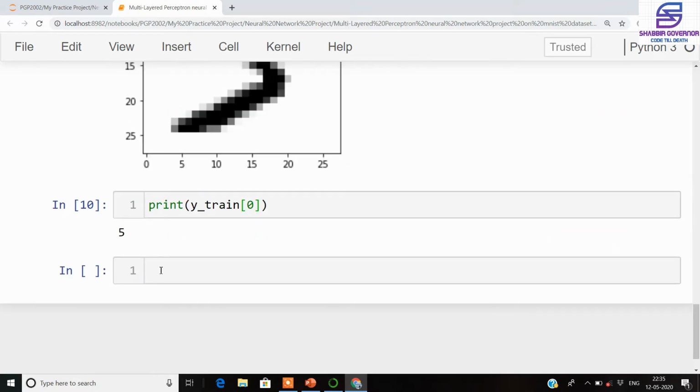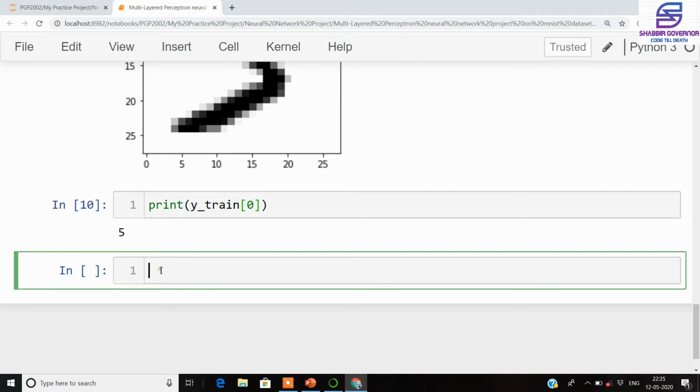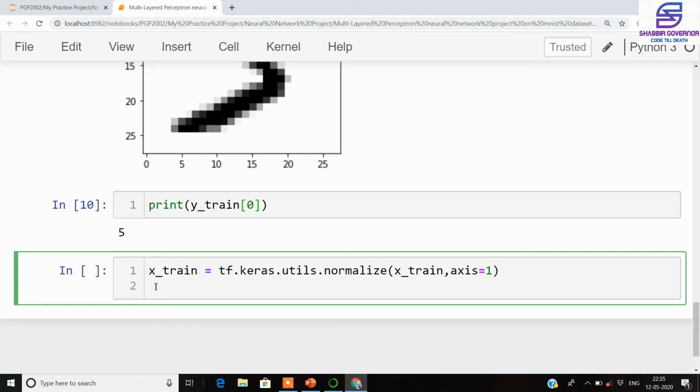For doing the same, we have a special method provided in Keras directly, which will normalize the matrices for us. We'll just write xtrain, and we do the same thing with the xtest too, because we need to normalize the testing images like the one we did in the training images.